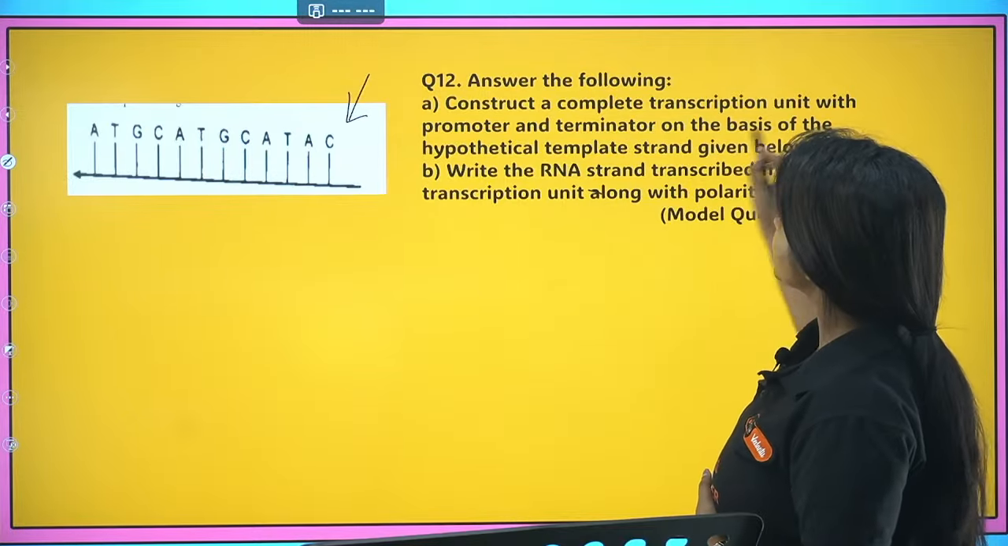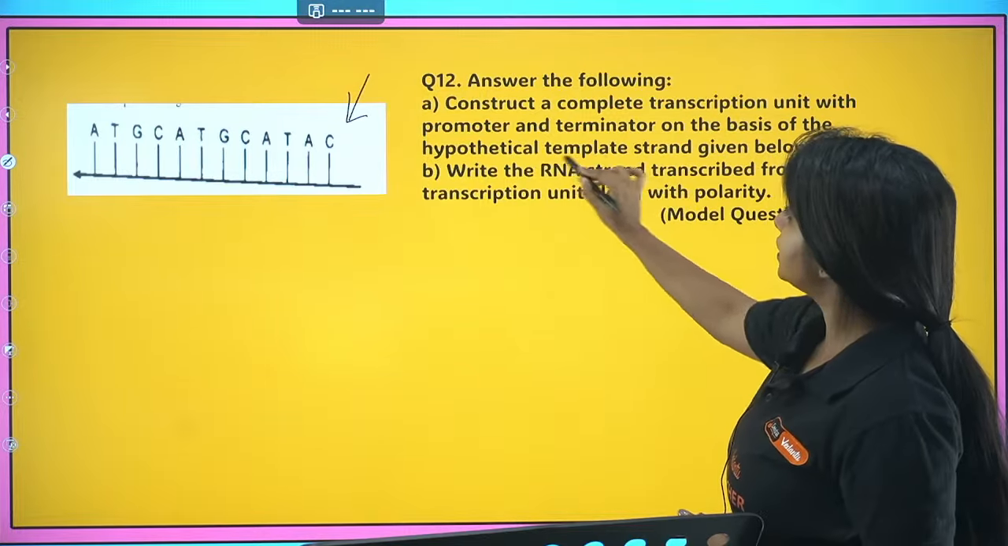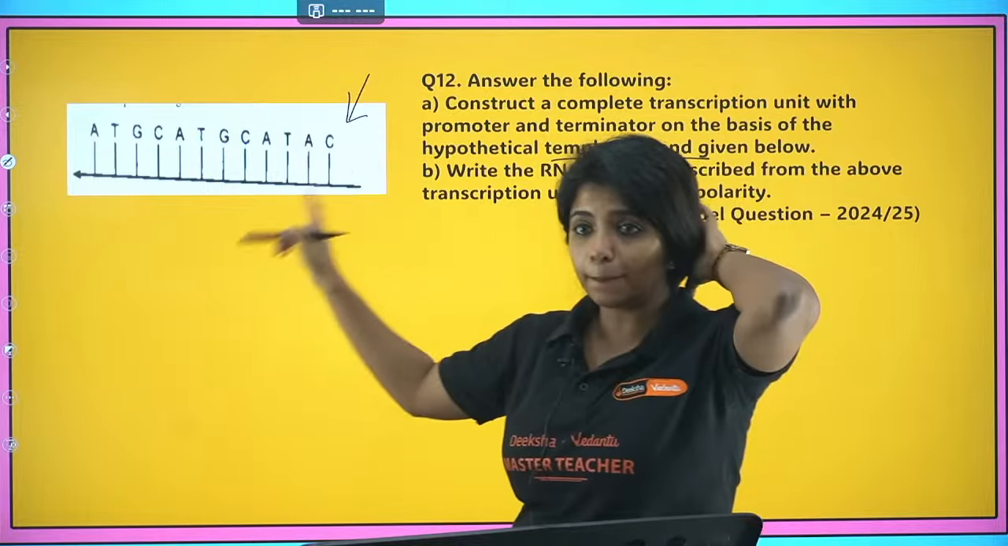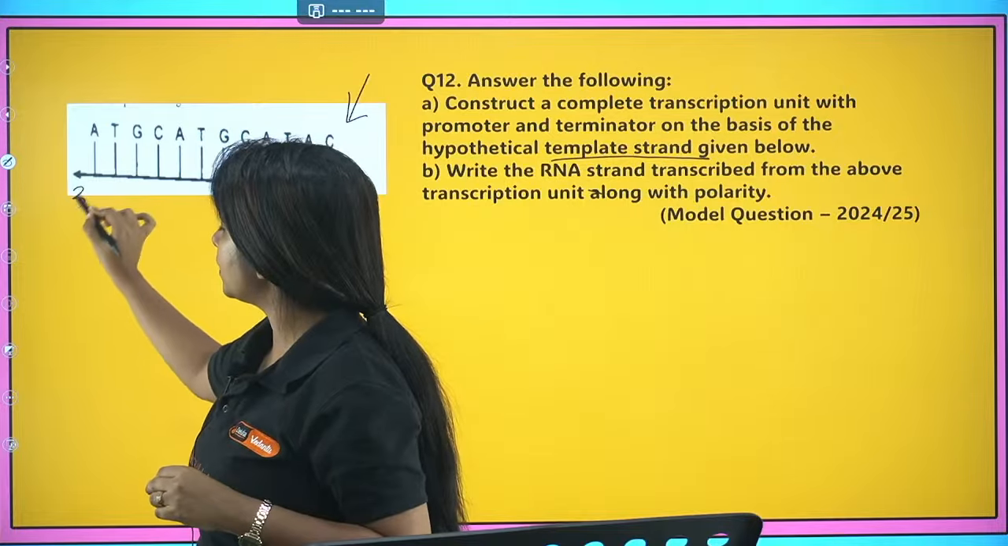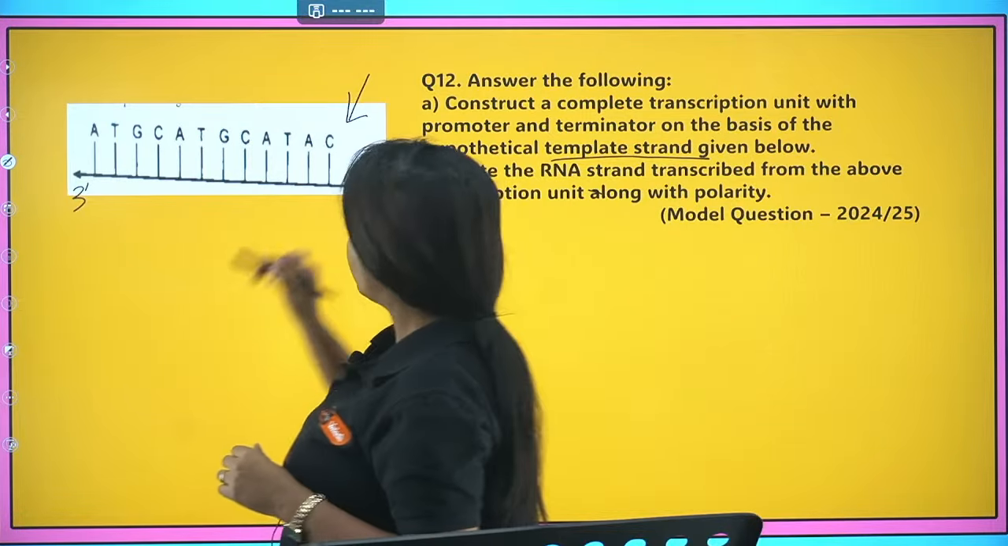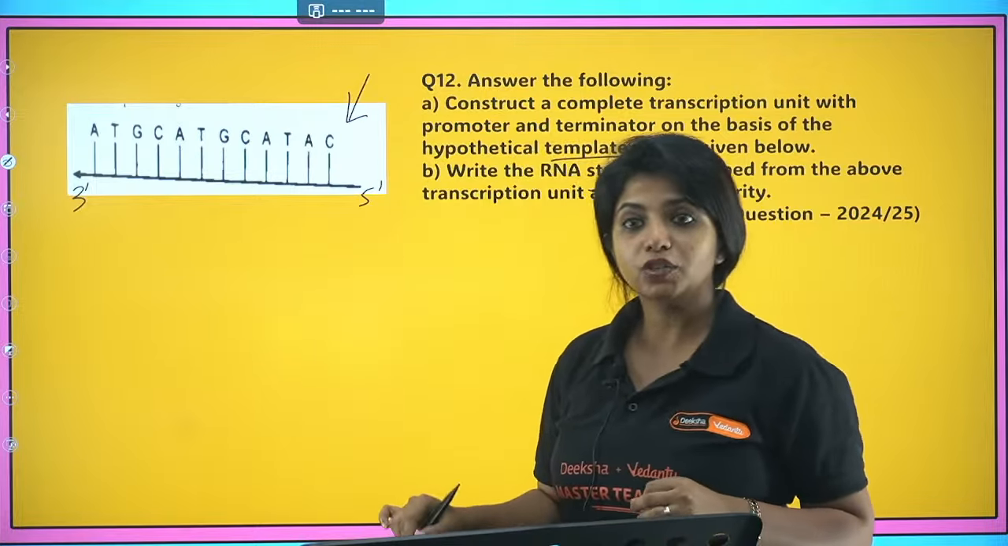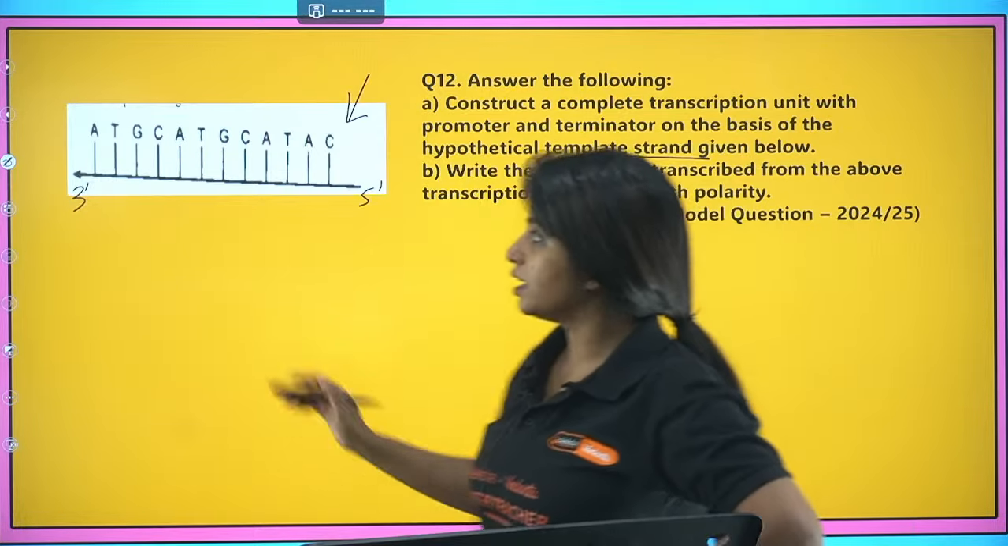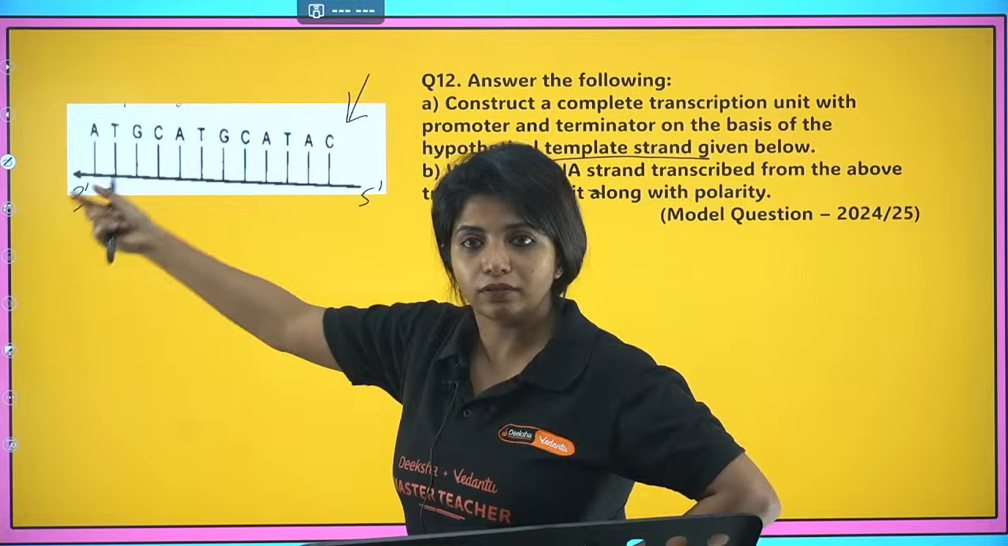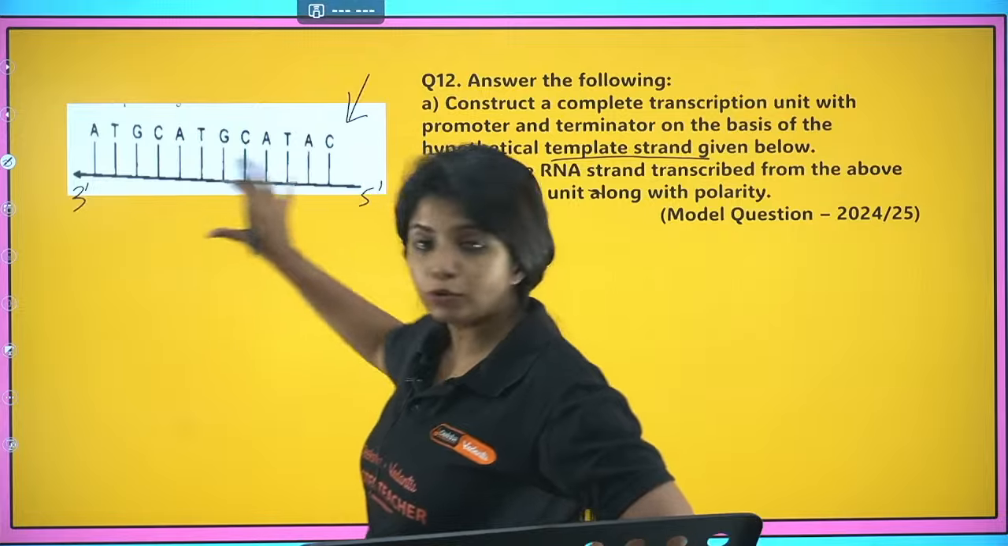Construct a complete transcription unit with the hypothetical template strand given below. So this is a template strand. And template strand, my dear children, it will be in 3' to 5' direction. Okay, it is going to be in 3' to 5' direction. So from 5', the new strand will be formed in the 5' to 3' direction.